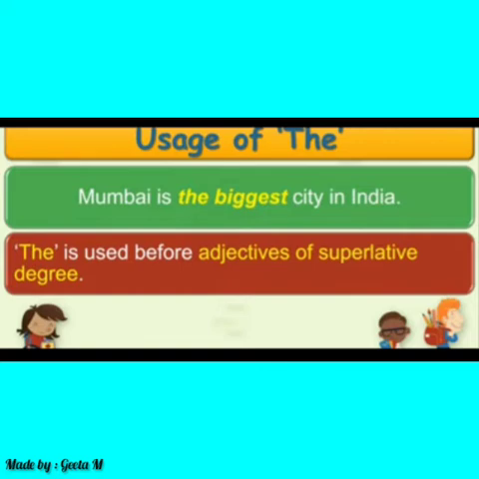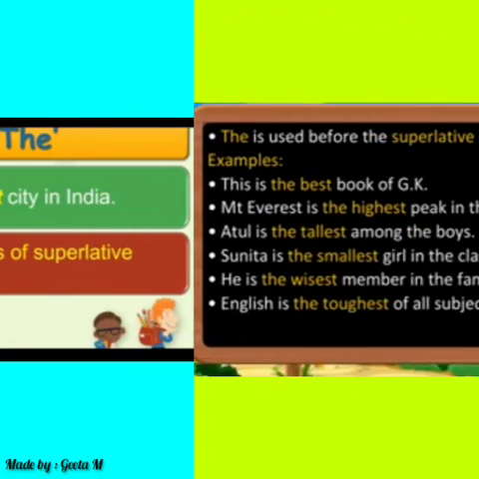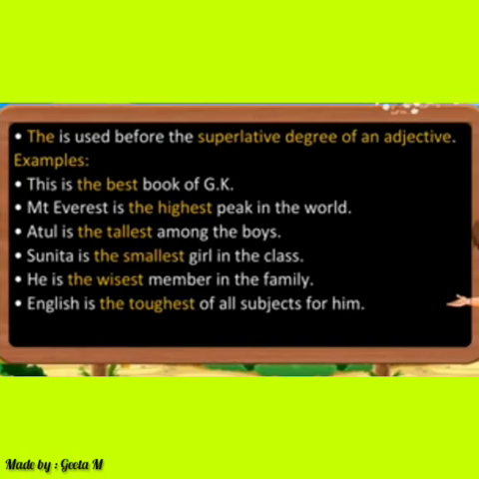In all these sentences you can see, in the first one, this is the best book of GK, so best is superlative degree, that's why we have used the article. In the next one, highest, again superlative degree, that's why we will use the highest. Next one is the tallest, the smallest, the wisest, the toughest. In all these sentences I have used the article because these words are superlative degrees. So according to the rule, with superlative degree we always use the article.